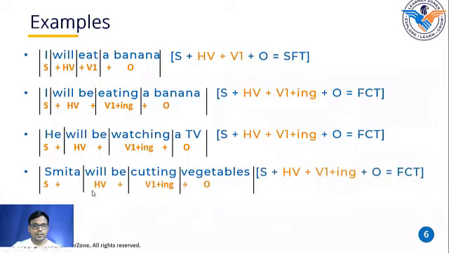Smita is the subject, will be is the helping verb, cut is the first shape of the verb, adding ing, and then vegetables is the object. Subject, helping verb, first shape of the verb plus ing, and object equals future continuous tense.